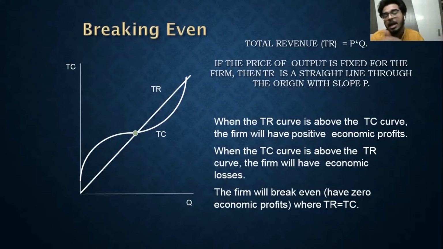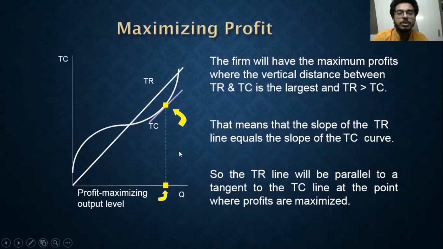From there onwards, I can think of making profits till certain units of output. But initially, my cost will be higher than the revenue. I have to wait for that unit of production where my total revenue will meet my total cost. And over there, I do not make any profit, as you see over here. Yes, zero economic profits. But where my profit is maximum, you have to see where my marginal revenue is equal to marginal cost.